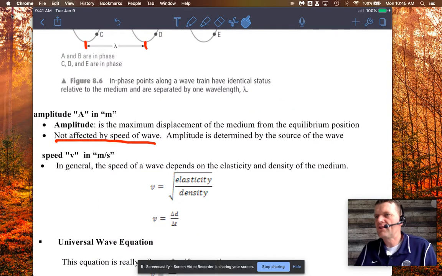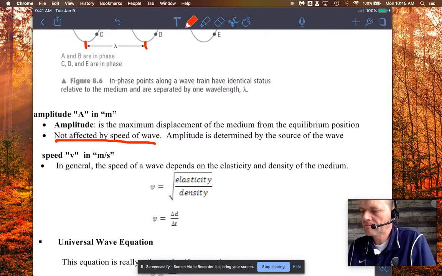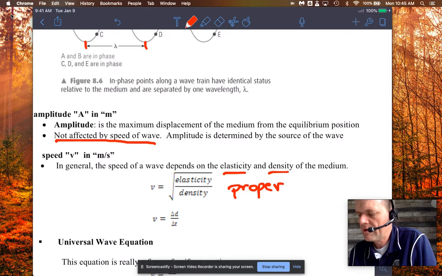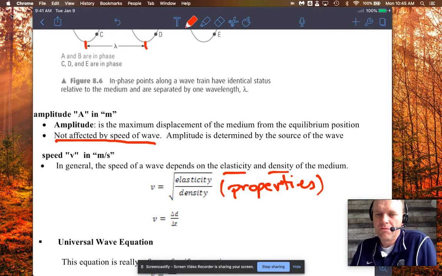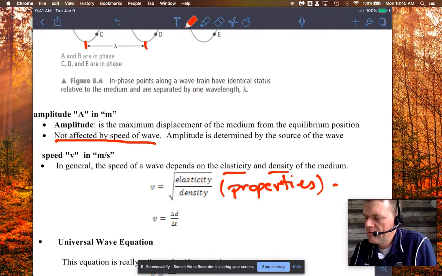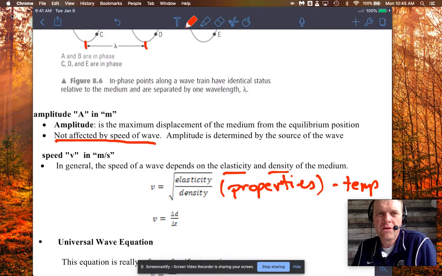In fact, let me just compress that. The speed of the wave depends on the elasticity and the density of the medium. I just like to think of that as the properties. Okay, the properties of the medium. So how dense it is, how hot it is. We could also add temperature. Okay, the temperature of the medium can change the speed of the wave.